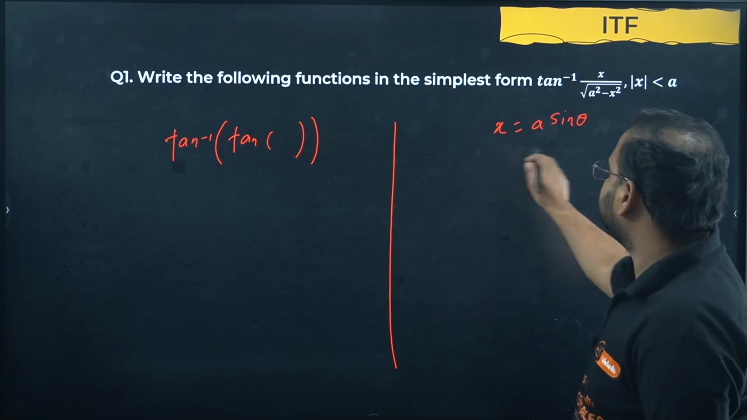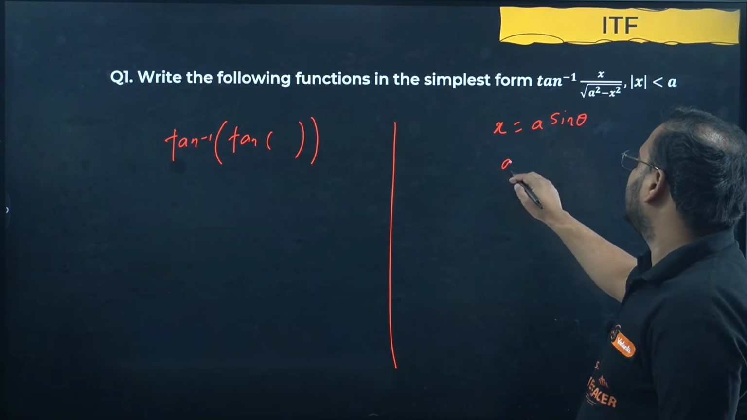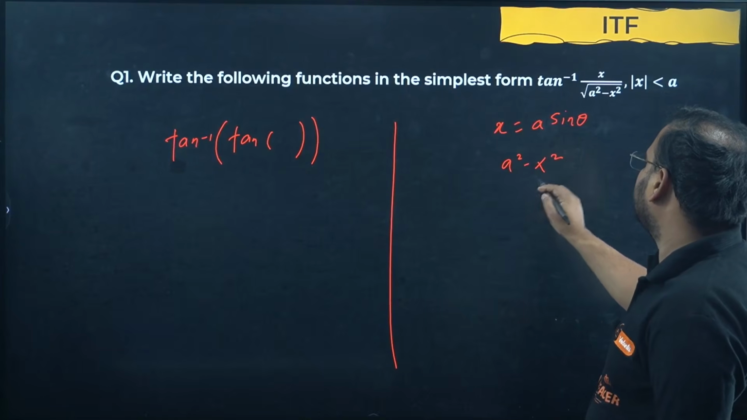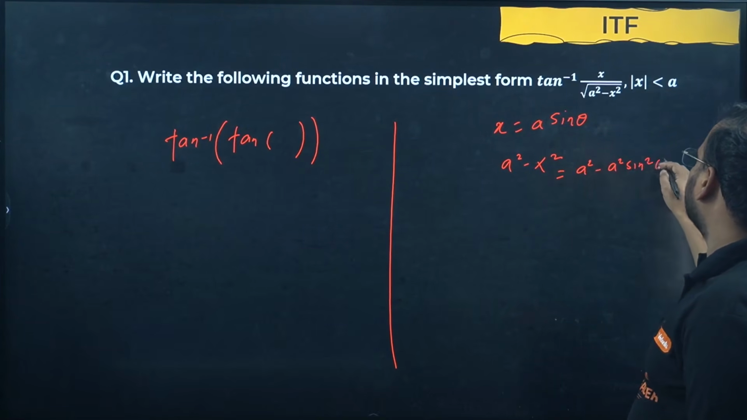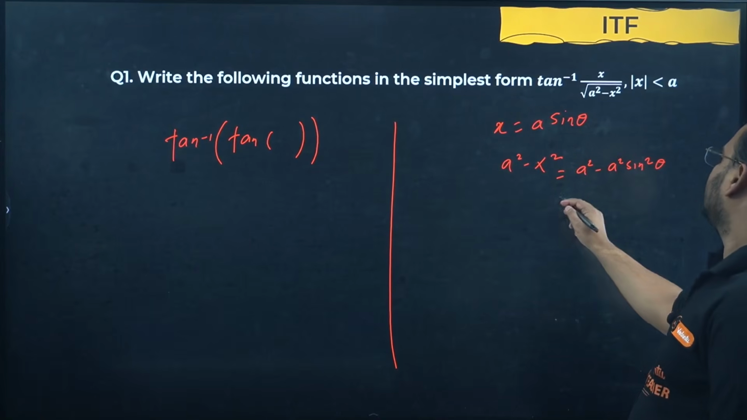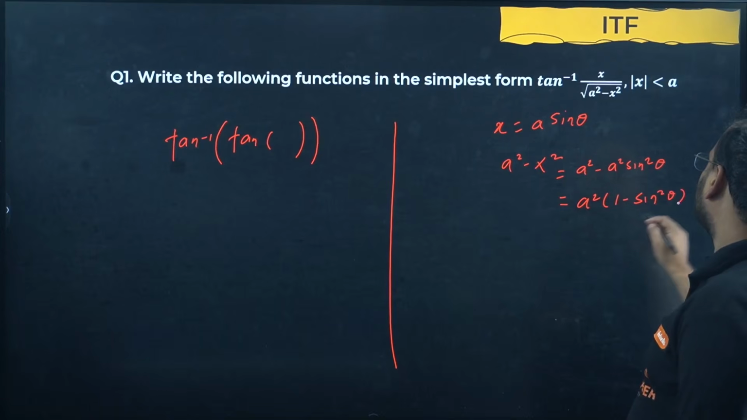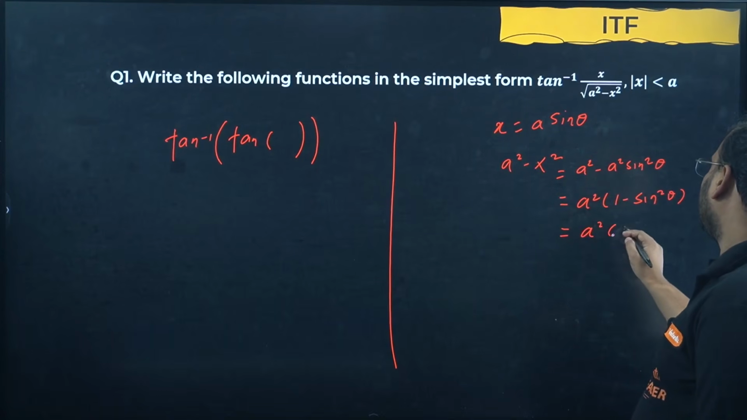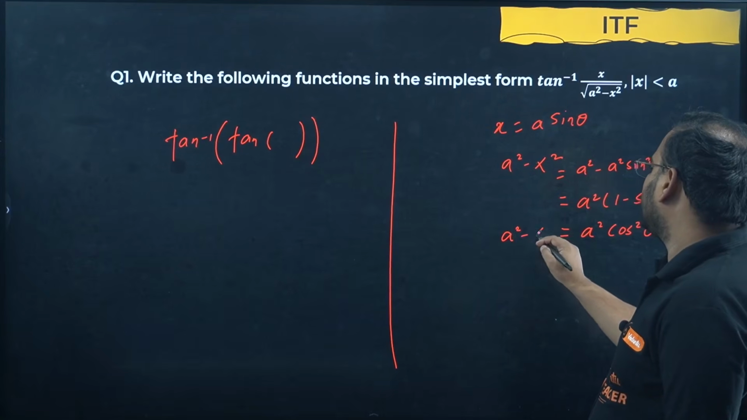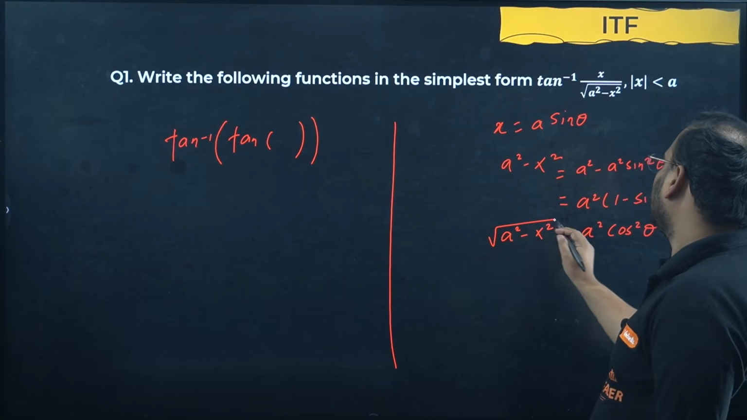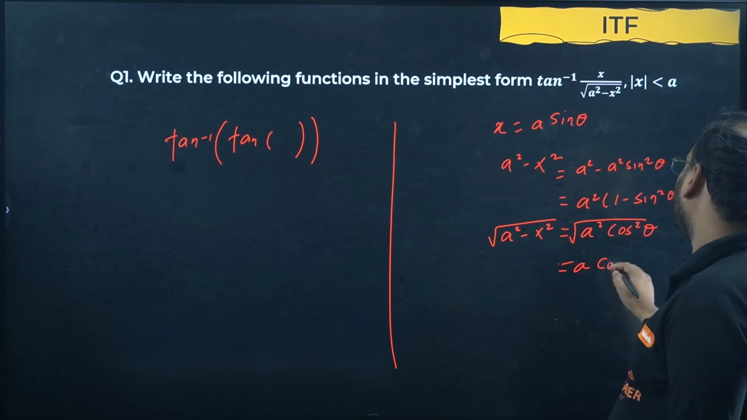So let's continue over here. Take x as a sin theta. So your this value a square minus x square becomes a square minus a square sin square theta, right? So take a square common, it is 1 minus sin square theta, a square cos square theta. Okay, this is what, sir? A square minus x square, but it is in the root, sir. Answer comes out as a cos theta.